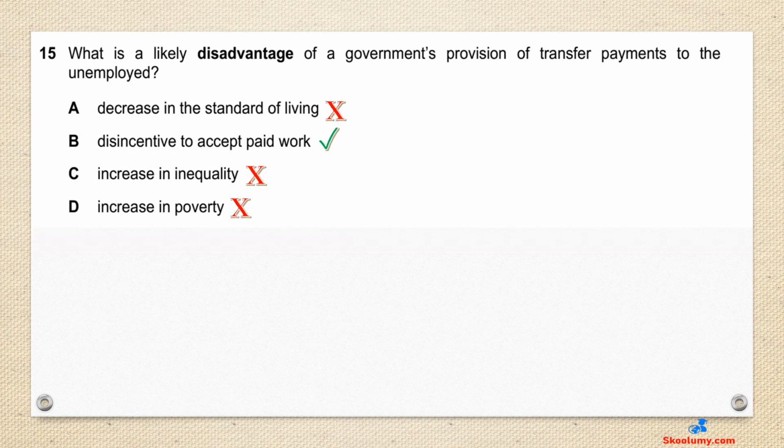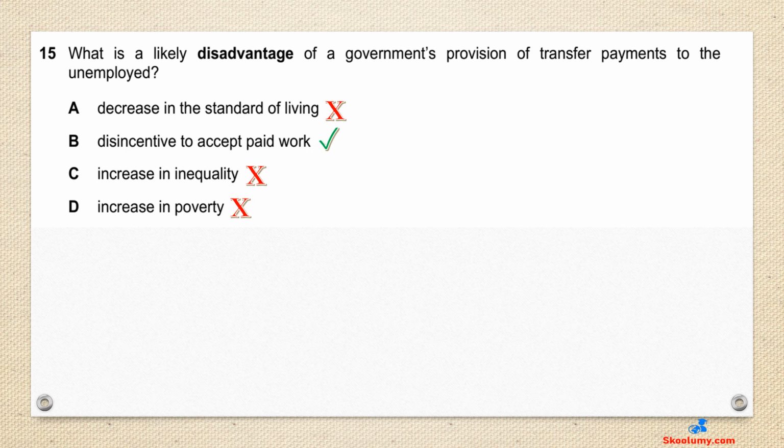Question 15. What is a likely disadvantage of a government's provision of transfer payments to the unemployed? B is correct. Disincentive to accept paid work. This is because they get income from the government. If there is no income at all, they will be more incentivized to look for work.